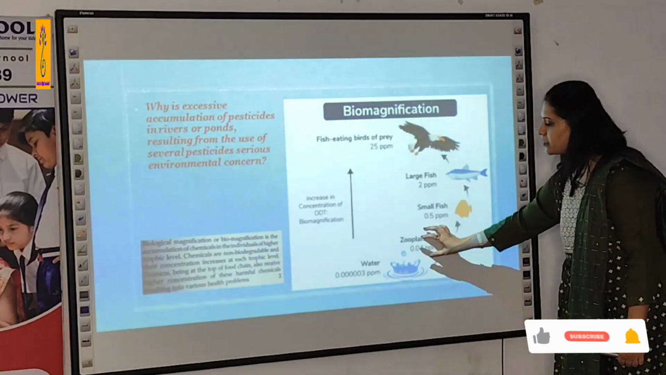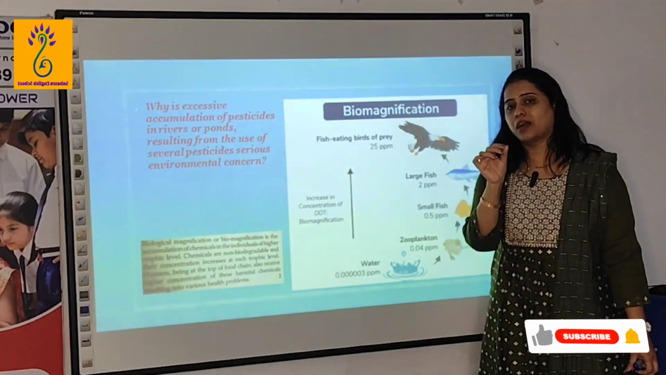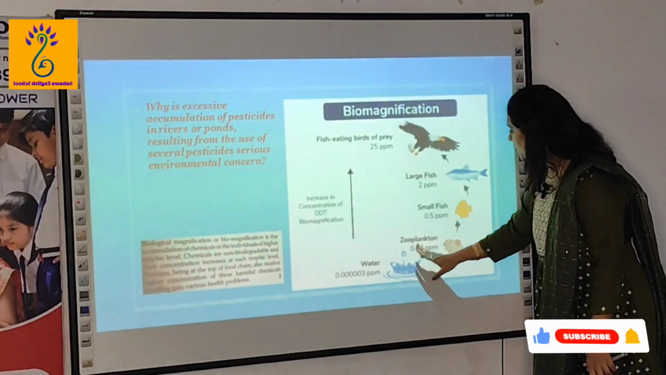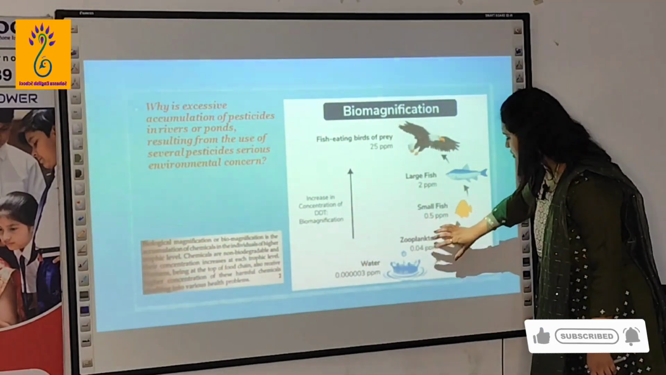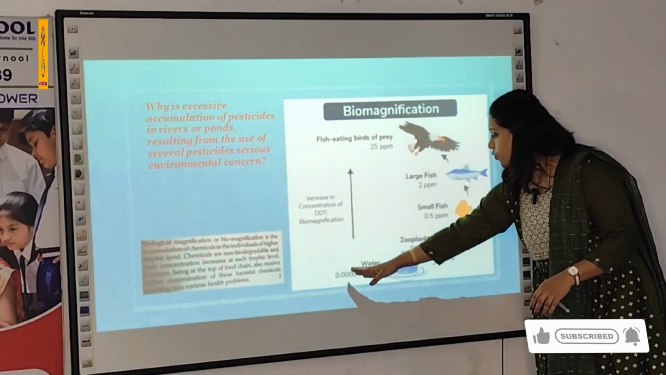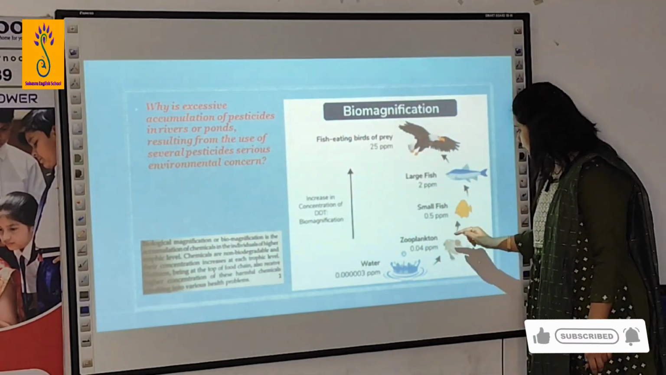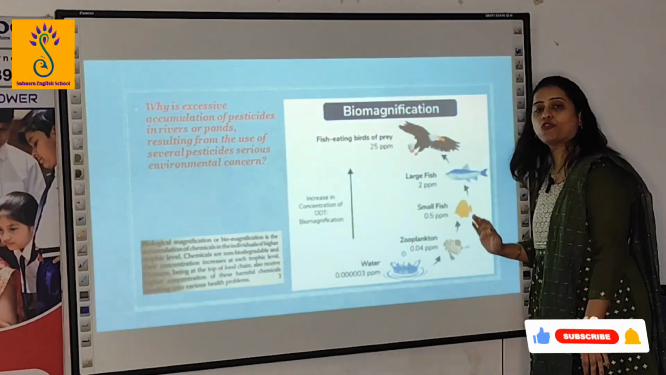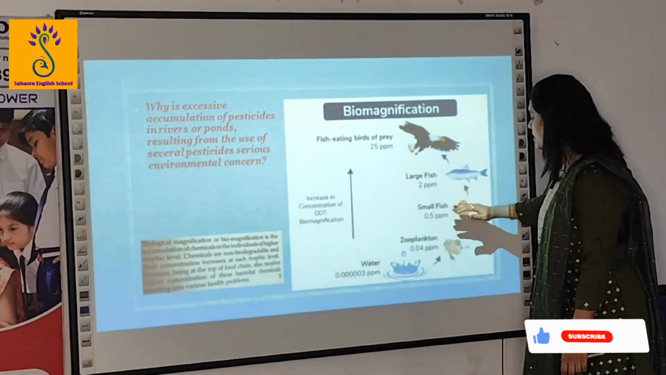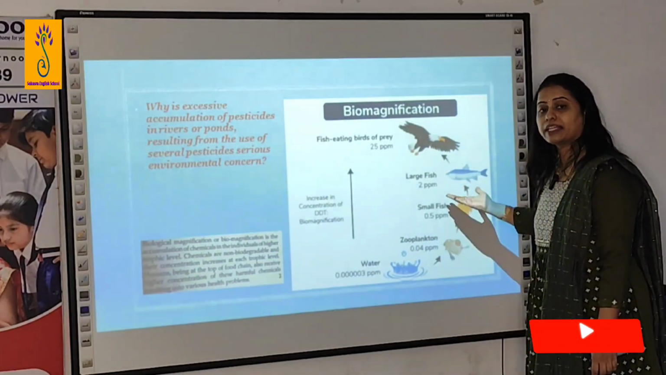Zooplankton have consumed it. Zooplankton are small microbial animals present in the water, floating animals. From here to here they consume water, isn't it? Look at the magnification. From here, it is 0.04 parts per million. Then small fish consume the zooplanktons and phytoplanktons. From here to here, it is 0.5 parts per million. It has increased 10 times more.